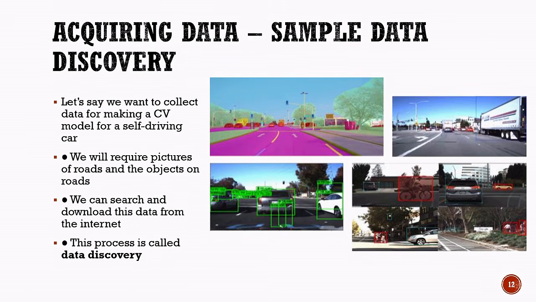So, in this example, finding road images and object images required for training a self-driving car model is an example of data discovery.